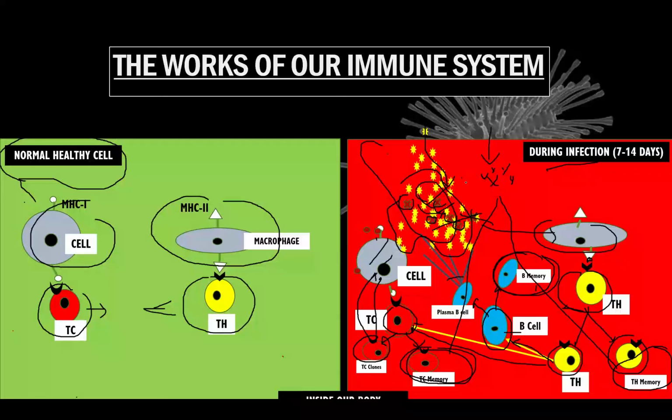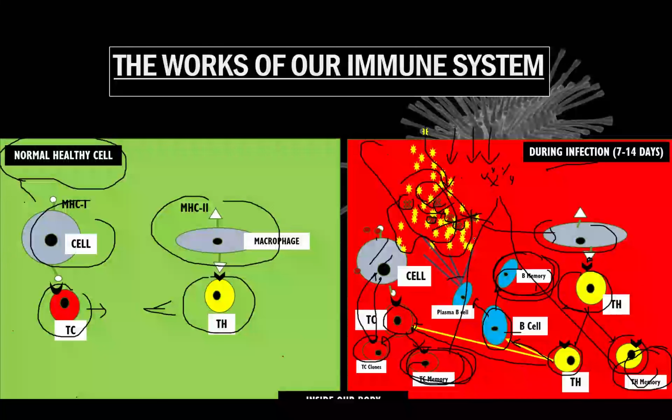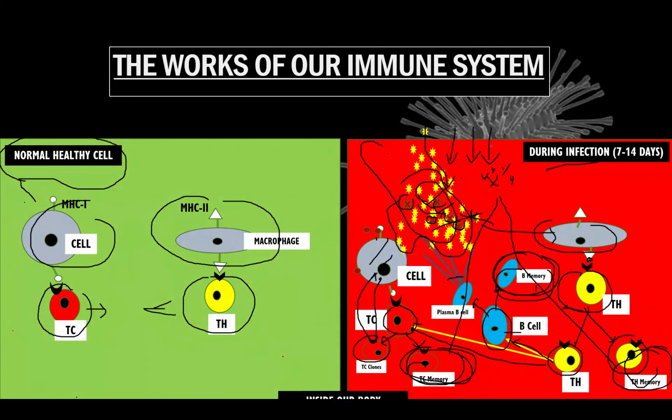This is the same thing if we get vaccinations or immunizations. Usually, we also create the memory cell. Therefore, we will be immune against that type of disease. So this is how the immune system actually develops. Okay, so this is the process.